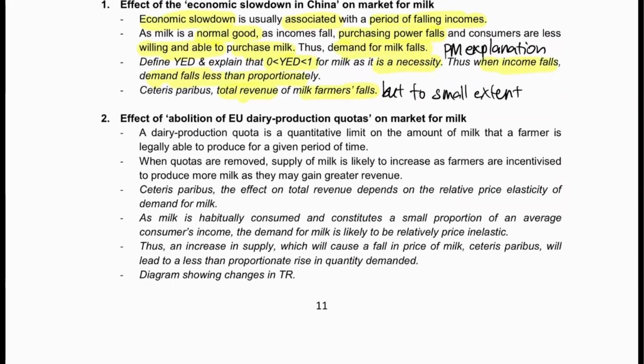So now we can move on to the second paragraph, which is the abolition of the dairy production quotas. So dairy production quotas is a quantitative limit on the amount of milk that a farmer is legally able to produce for a given period of time.